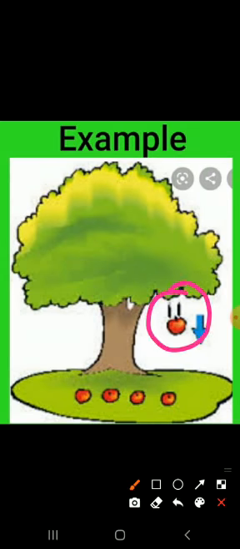The force by which the earth pulls objects towards it is called gravitational force. Even when an object is at rest, the force of gravity acts on it. Here is an example of an apple falling from a tree.